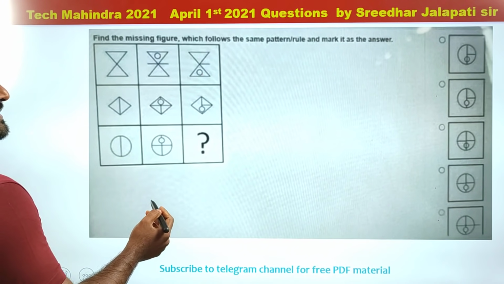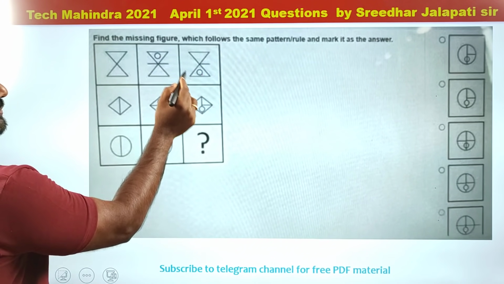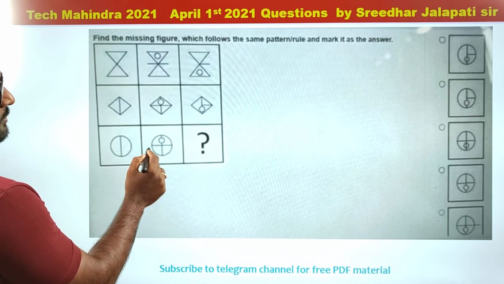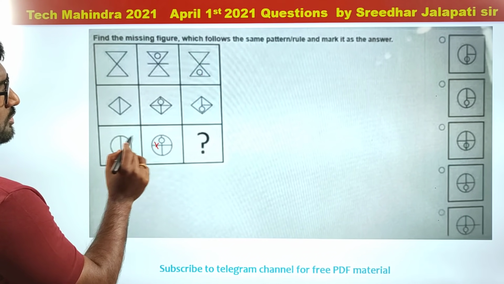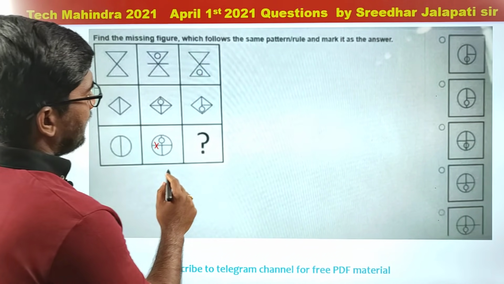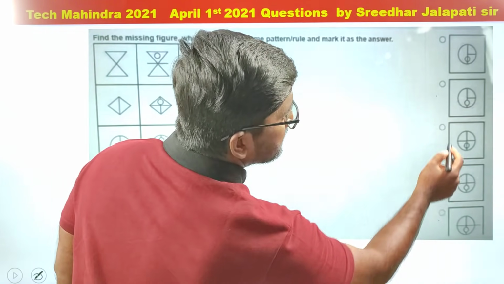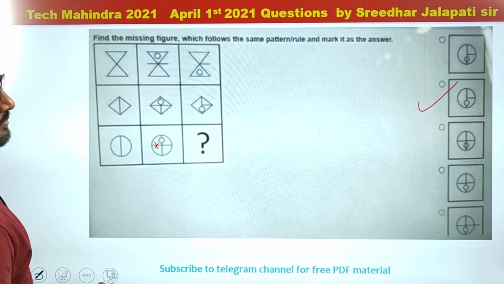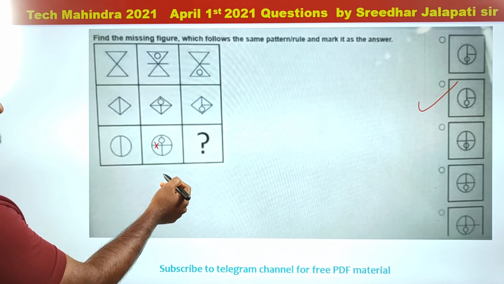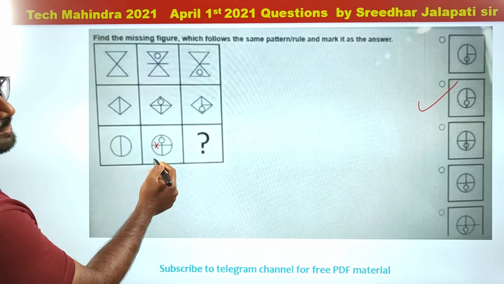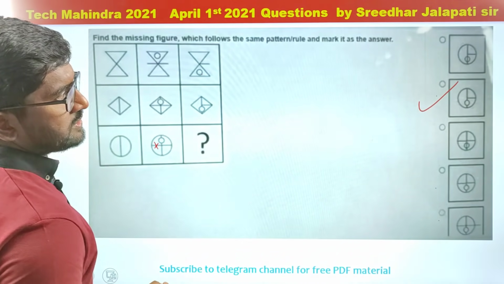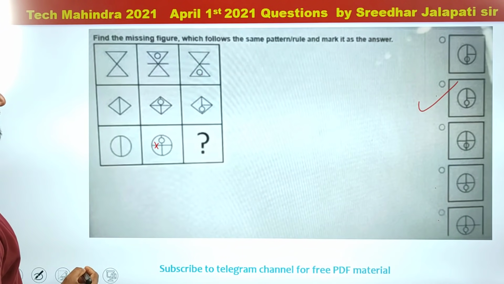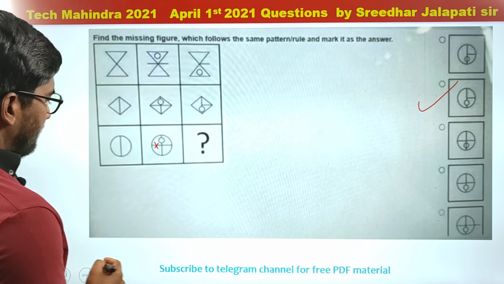Right? And then next, if you see, the left part of the lines is taken out. So this part should be taken out. So therefore, I feel the answer for this question is option 2. The circle should become upside down and the left part of the line should be taken out. So answer option 2 is the correct one. Right? Yes. Next question.